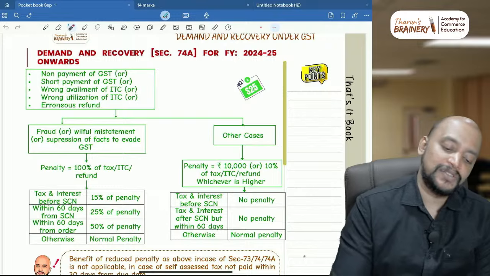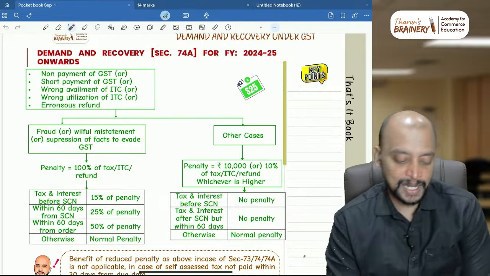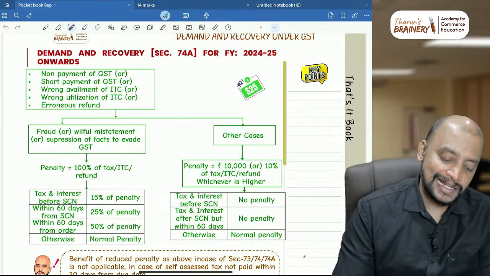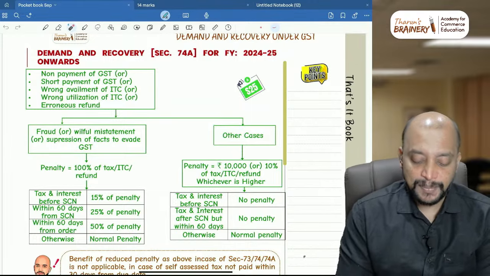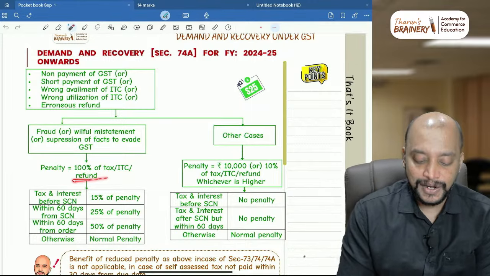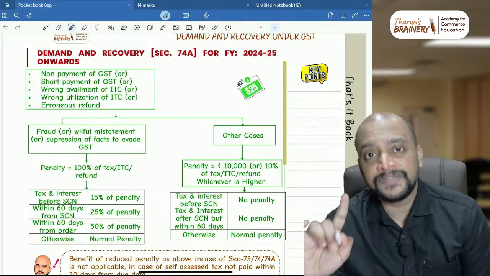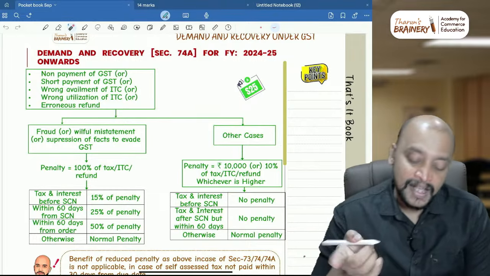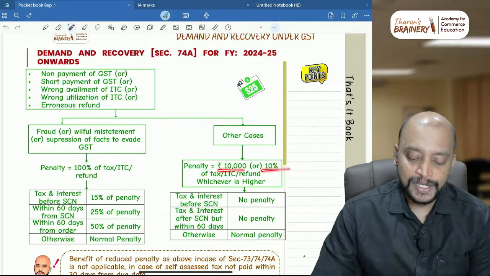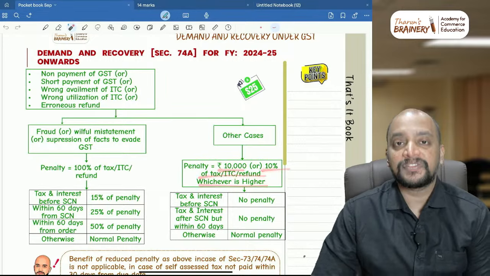Now the same section, that is 74A, will be applicable. What will be the penalty in this case? In this case the penalty will be 100% of tax or ITC or refund, and the 10,000 rupees point is not there. Whereas here it is 10,000 rupees or 10% of tax or ITC or refund, whichever is higher.